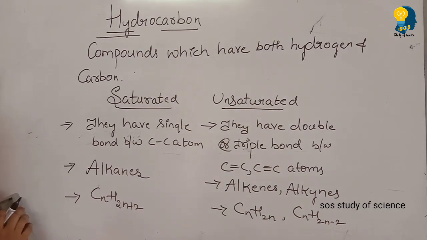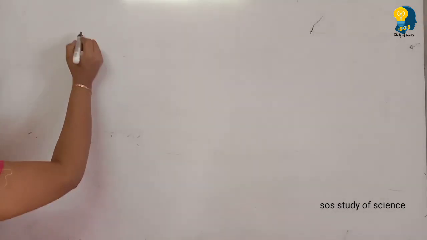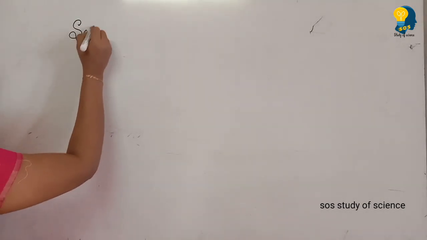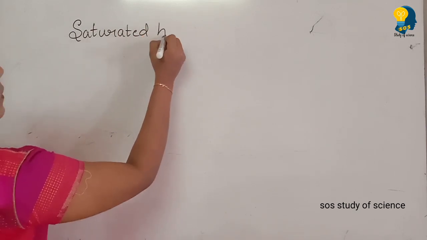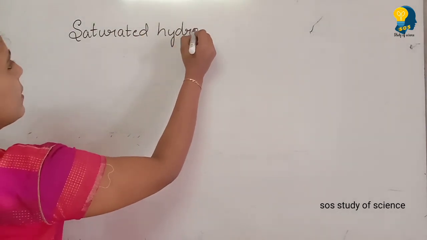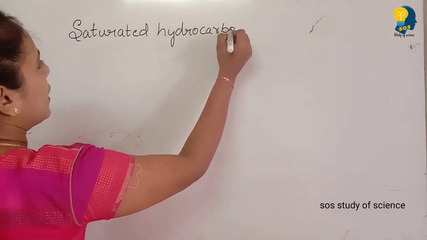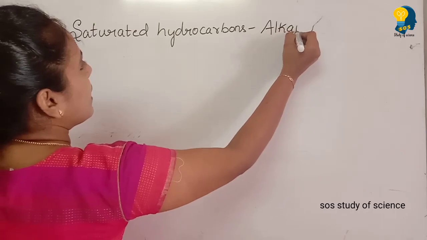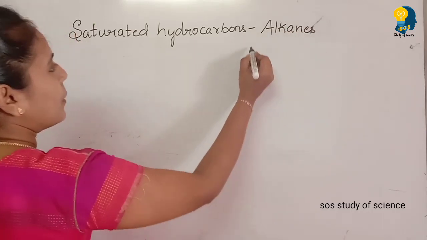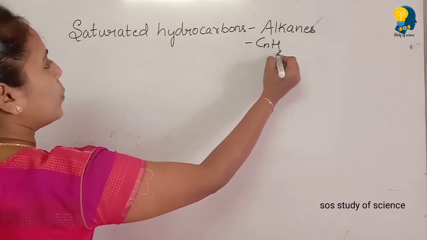So now moving to the next concept, saturated hydrocarbons. As I told you, saturated hydrocarbons have single bonds, the example is alkanes, and their general formula is CnH2n plus 2.